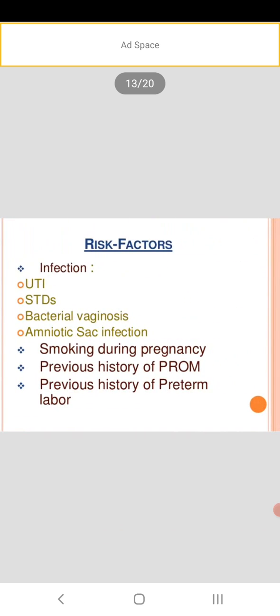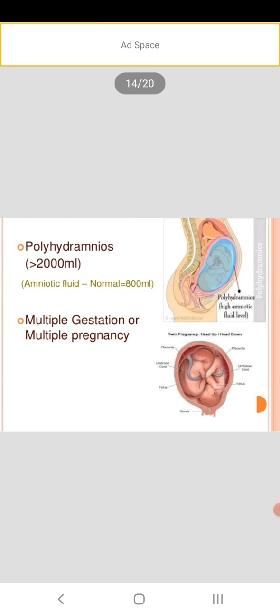Then risk factors: infection, UTI (urinary tract infection), STDs (sexually transmitted diseases), bacterial vaginosis, amniotic sac infection, smoking during pregnancy, previous history of PROM, previous history of preterm labor. Then polyhydramnios, that is increased fluid greater than 2000 ml. Normal amniotic fluid is 800 ml. Note that if the amniotic fluid is less than 500, we can say it is oligohydramnios.